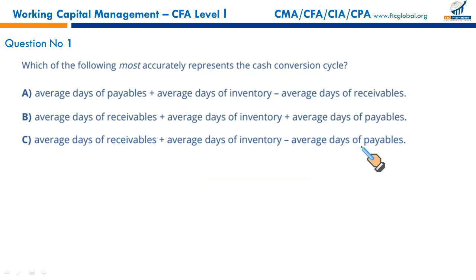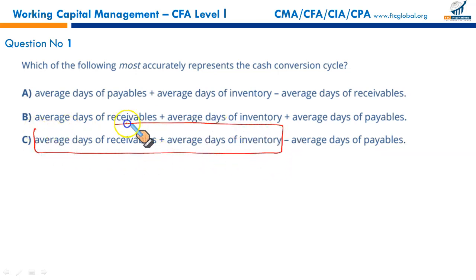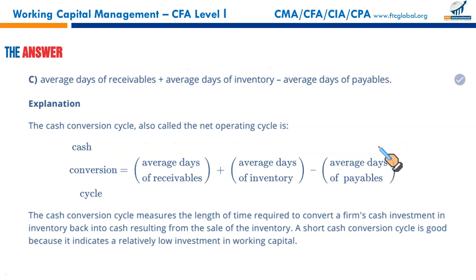But if you're required to calculate the operating cycle, it is simply the sum of these two: average days of receivable and average days of inventory. That's your operating cycle. If from operating cycle you deduct your average days of payable, it will give you the cash conversion cycle, that is C.